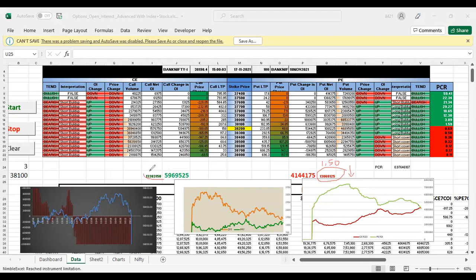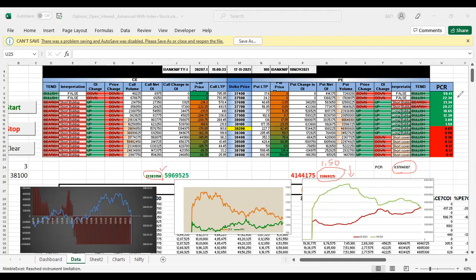Here there is not much difference from yesterday. Around 7 lakh put up, and call unwinding happened. This is the PCR value of the total market of the Bank Nifty.